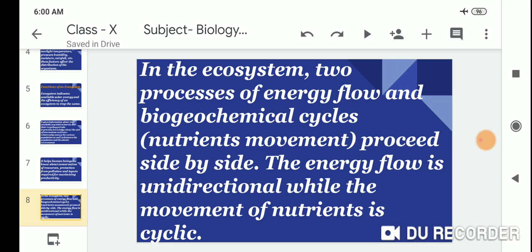In the ecosystem, two processes, energy flow and biogeochemical cycles or nutrient movements, proceed side by side. The energy flow is unidirectional while the movement of nutrients is cyclic.